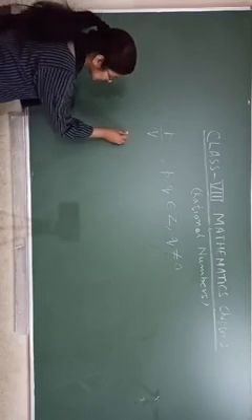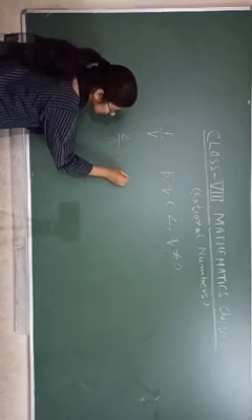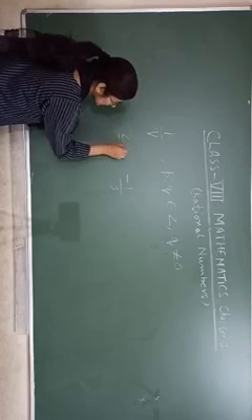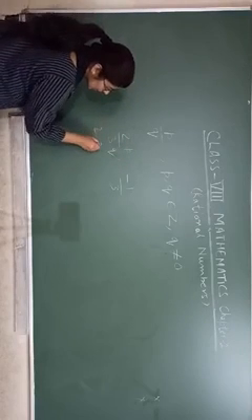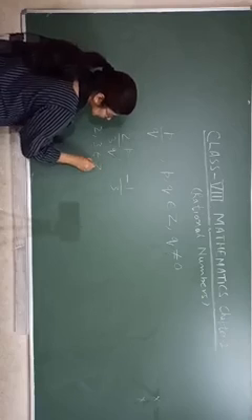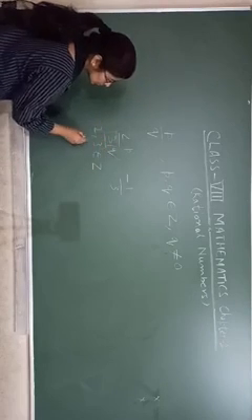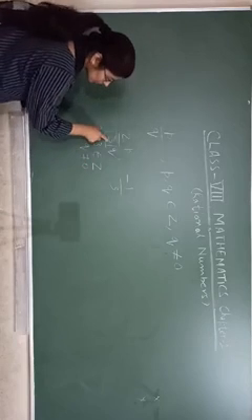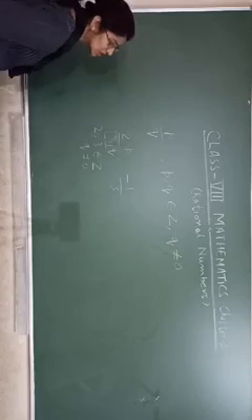P upon q means like that 2 by 3. Okay, it can be minus 1 upon 3. This is p, this is q, and you are looking 2 and 3 belong to integers. And the main thing is that q should not be 0. So you are looking here 3 and 3 is not equal to 0.